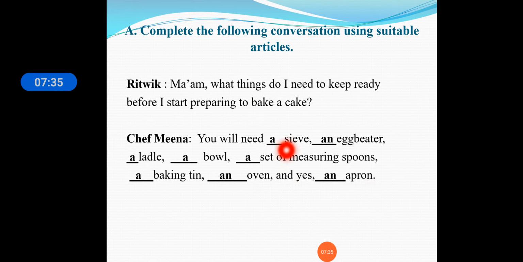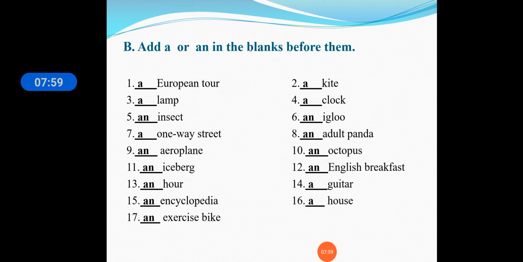Now here you can see where the vowels are. A sieve, an egg beater, a ladle, a bowl, a set, a baking tin, an oven. The vowel O is there, so "an" is used, and yes, an apron. So for apron also we are going to use "an".